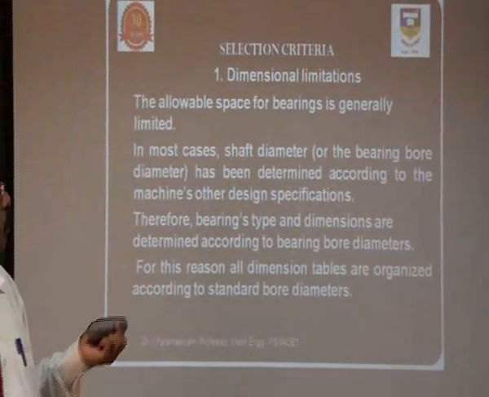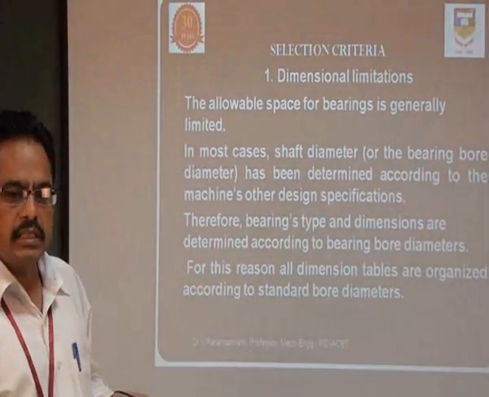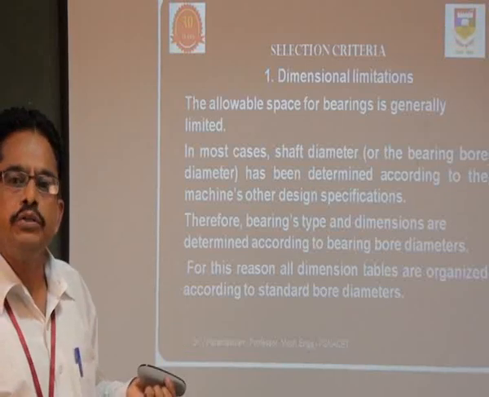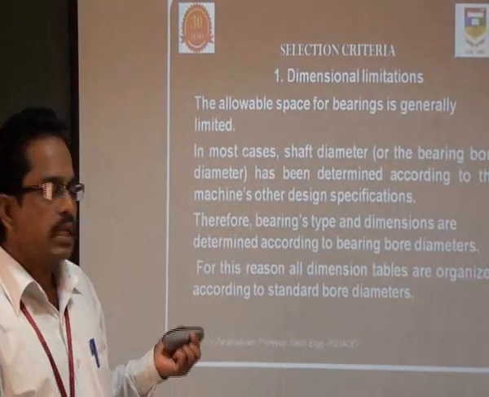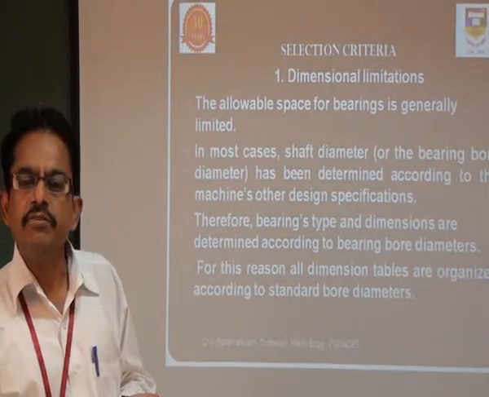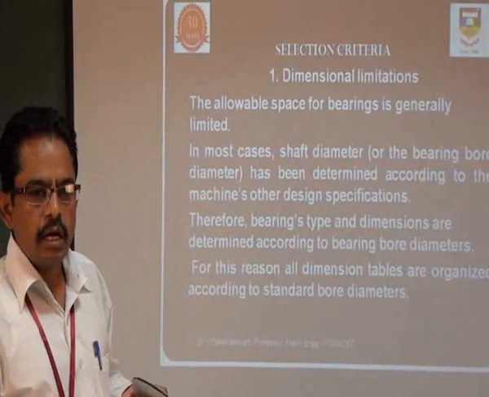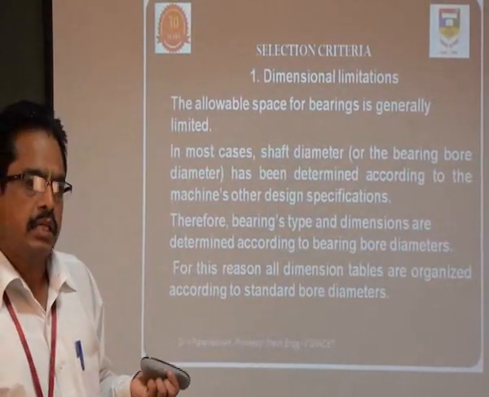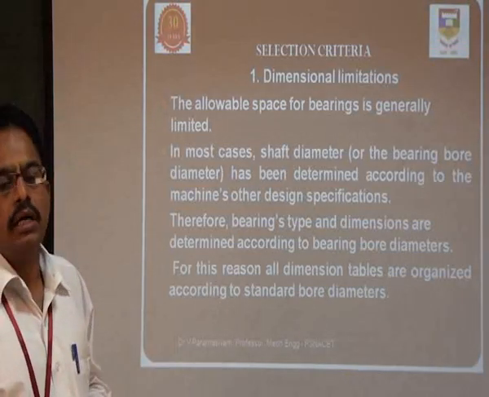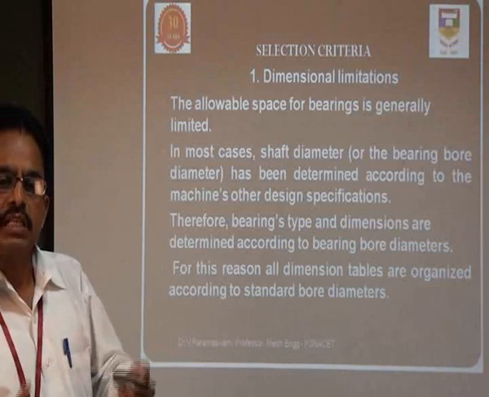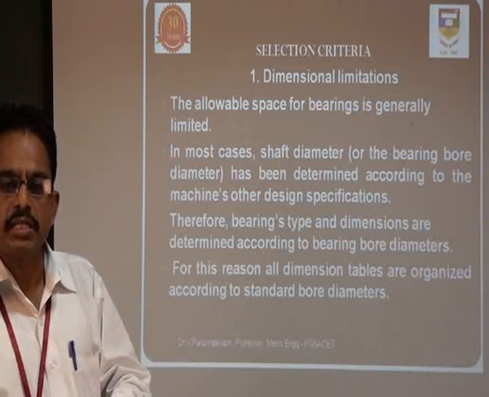Okay, now we know what the different kinds of bearings available are. So now let us see on what basis we are going to select the bearing for a suitable application. What are the criteria we have to consider for the selection of the bearing? The first criterion is the dimensional limitation. Of course, if the machine component is a larger one, that will lead to a larger shaft of the machine. When the shaft diameter is larger, of course we have to select a larger inner ring of the bearing.